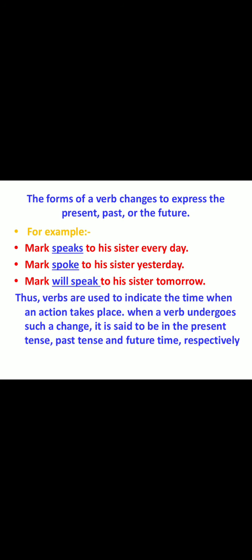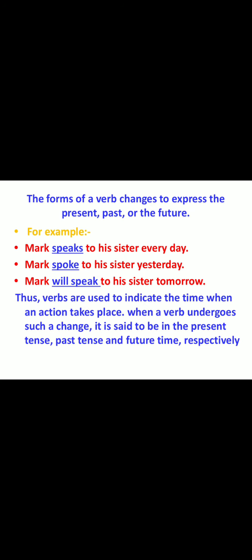The verb spoke indicates that it is an action that took place earlier. Number three, Mark will speak to his sister tomorrow. Here, the verb will speak indicates that it is an action that will take place later.